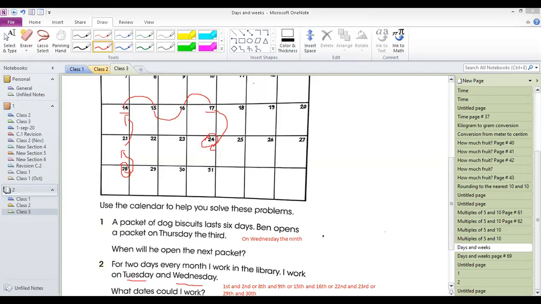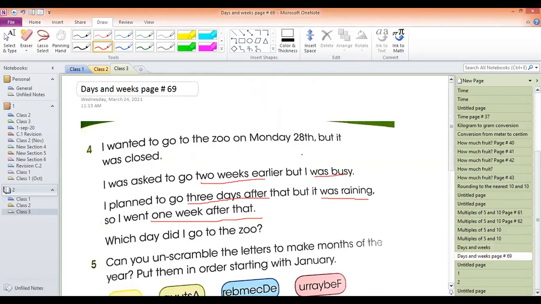Why he didn't go 2 weeks earlier? Listen, he wanted to go to the zoo on Monday 28th. Okay, but it was closed. So I was asked to go 2 weeks earlier. 2 weeks earlier, but he what? Listen, 2 weeks earlier, what? Okay, 2 weeks earlier with that date.